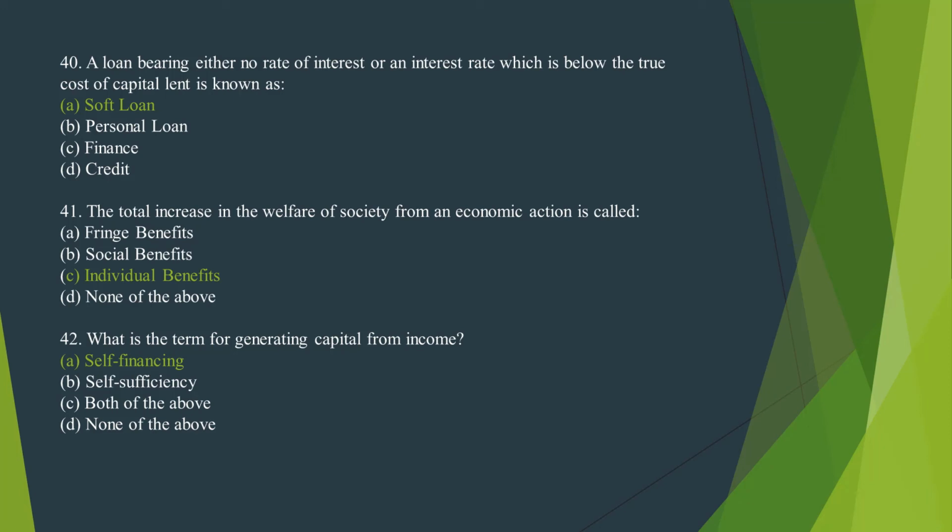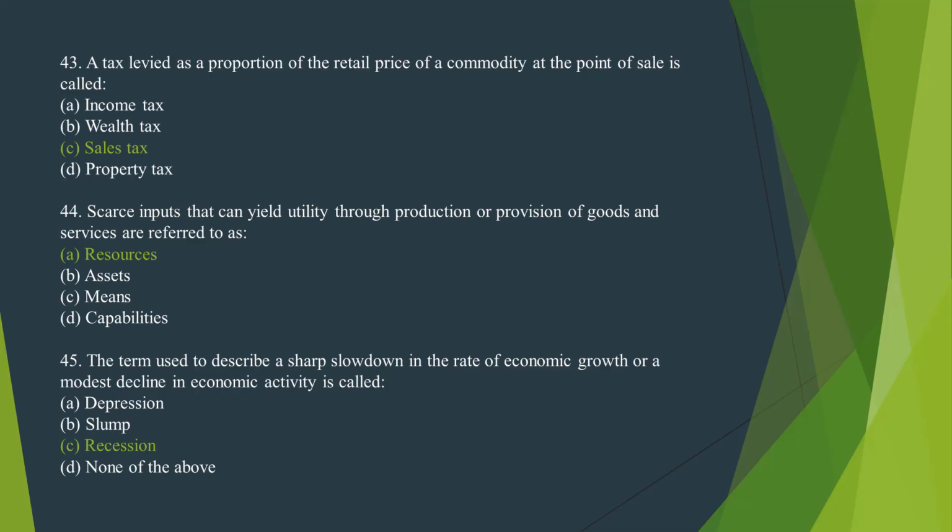Number 42. What is the term for generating capital from income? The correct option is option A, self-financing. 43. A tax levied as a proportion of retail price of a commodity at a point of sale is called. The correct option is option C, sales tax. Number 44. Scarce inputs that can yield utility through production or provision of goods and services are referred to as. The correct option is option A, resources.